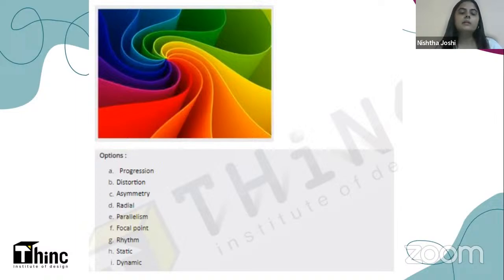Parallelism means the act of having parallel lines. Then focal point. Focal point means one focus point or one area to which all the other lines are meeting. Then rhythm. Rhythm is created when movement or pattern or repetition happens. Then static. Static means something which is stable or stagnant. And dynamic. Dynamic means something which is very vibrant, energetic, something that is not static, which is not staying at